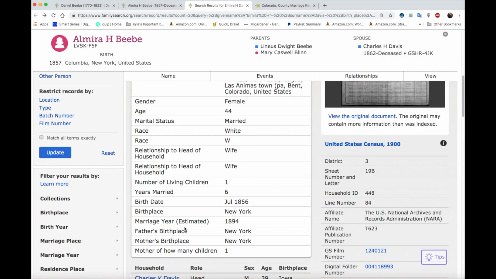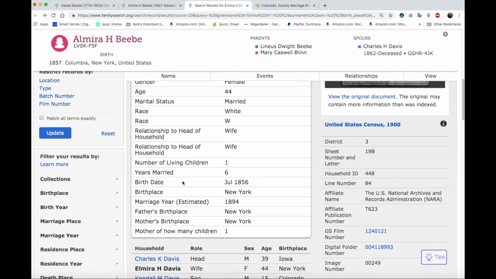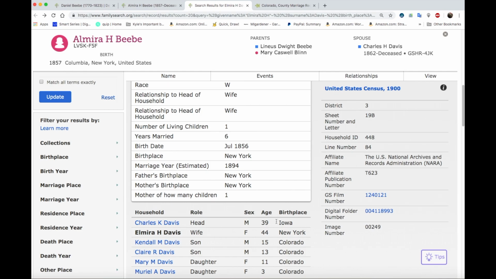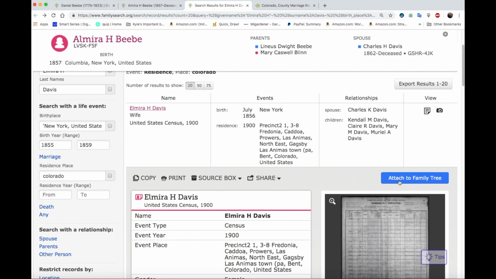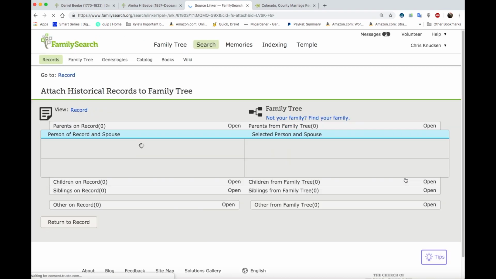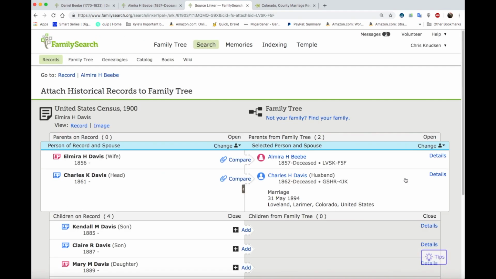Okay. Birth date, July 1856. And marriage year, 1894. So this is the same couple. Charles was born in Iowa, it looks like. The rest of their kids were born in Colorado, which makes sense. So let's go ahead and attach these records.